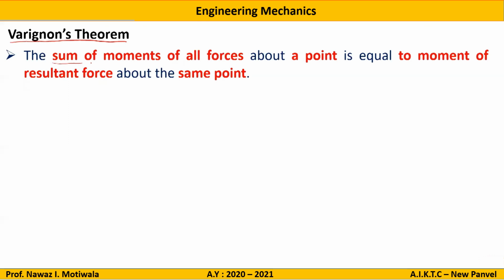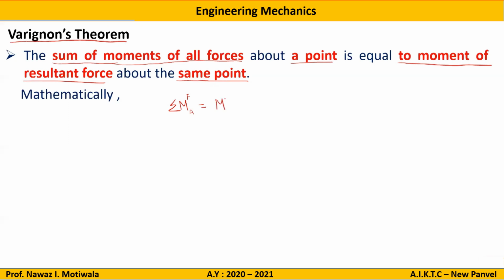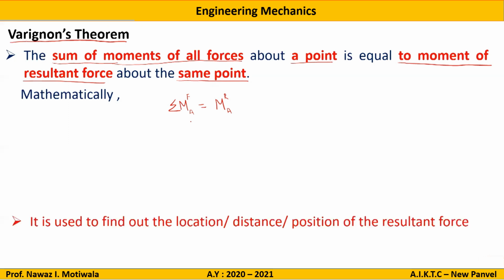Varignon's theorem states that the sum of moments of all the forces about a point is equal to the moment of the resultant force about the same point. So if I write it mathematically, I can write the summation of moments of all forces about a point, let us say I am taking point A, should be equal to the moment of the resultant about the same point, that is A. That is nothing but Varignon's theorem.